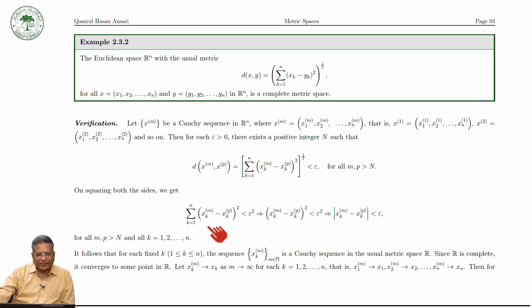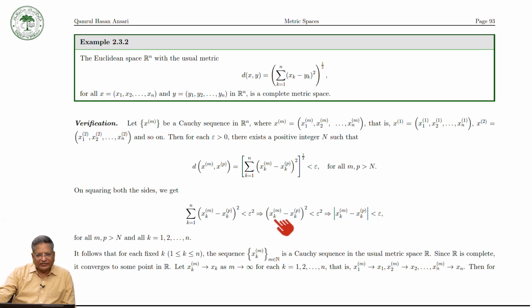So all the sums are less than epsilon square. It means that each term, because it is a square and cannot be negative, is less than epsilon square.